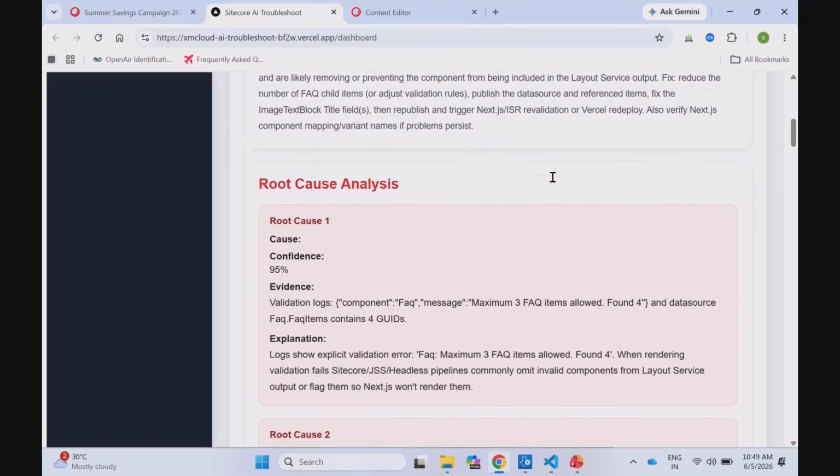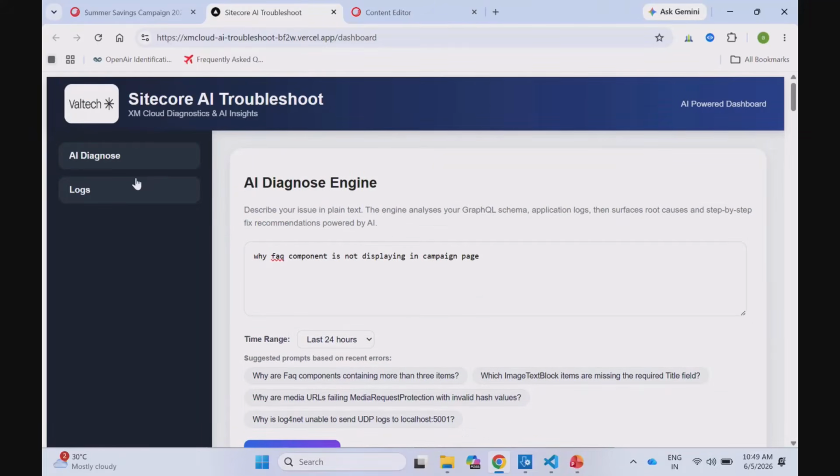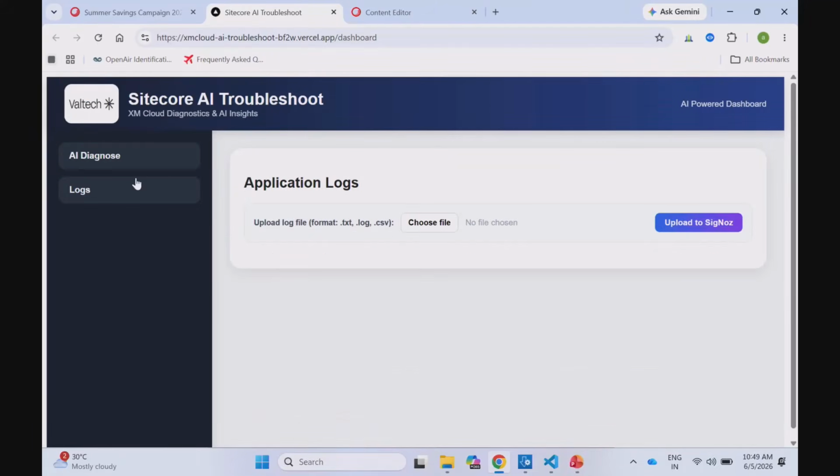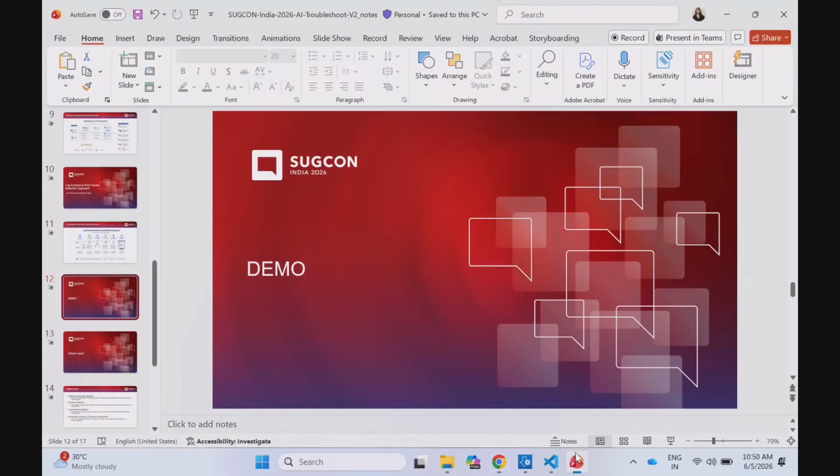Yeah, I think I'm done with the demo. Maybe I'll also explain the logs tab. Since Ankit has mentioned that synchronization of logs is not happening right now, it is not automated, we have provided one option here wherein we are able to upload log files from Vercel or from Sitecore. Those are the formats which are right now acceptable, and the logs get ingested to Signos. So yeah, this is something which we wanted to show as a demo.